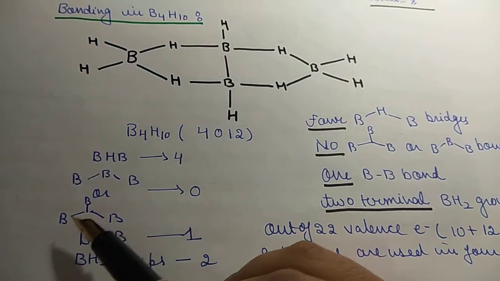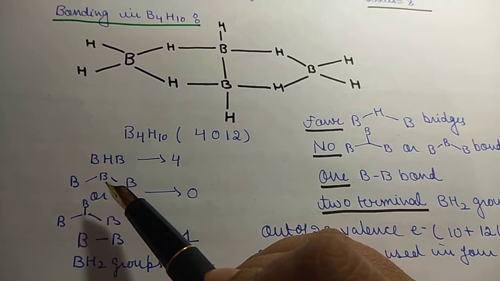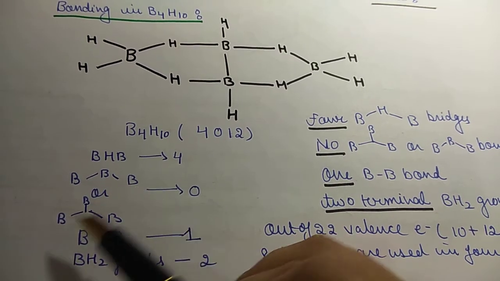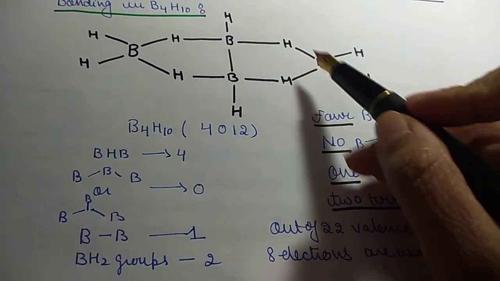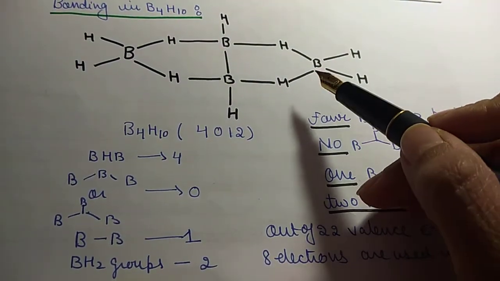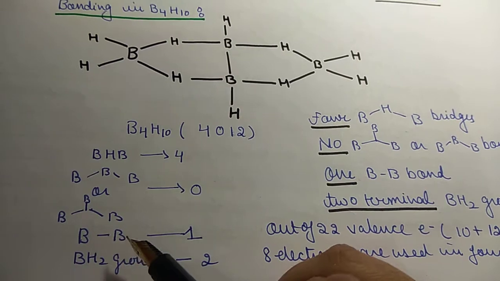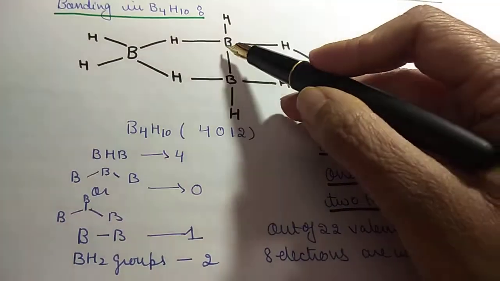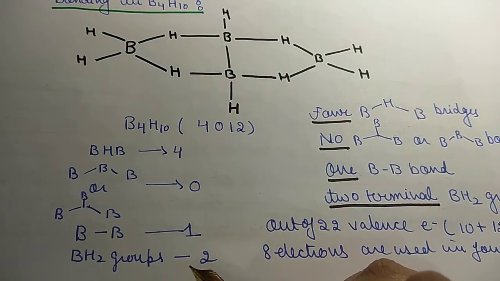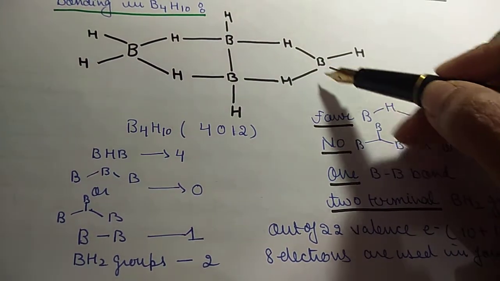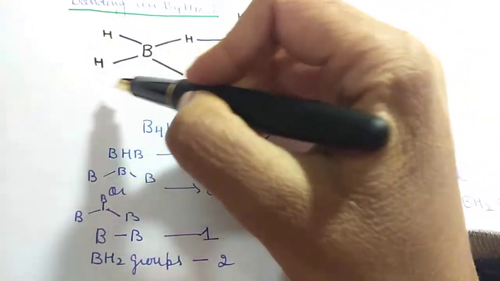BBB bent or bridged BBB bond is 0. Yes, you can see here there is no bent or bridged BBB bond present. One boron-boron bond is present. And how many BH2 groups are present? 2. BH2, 1, second.